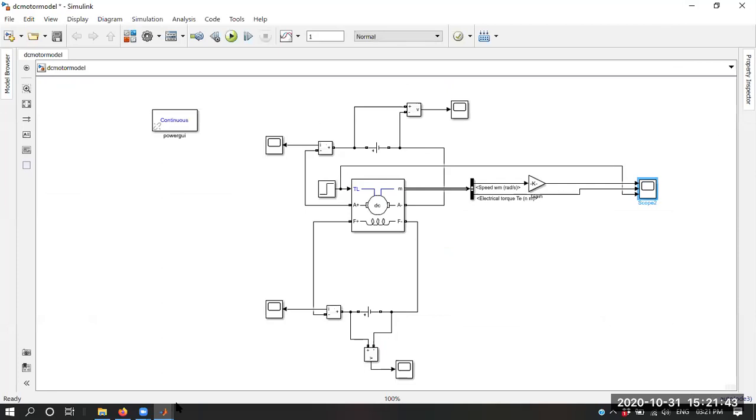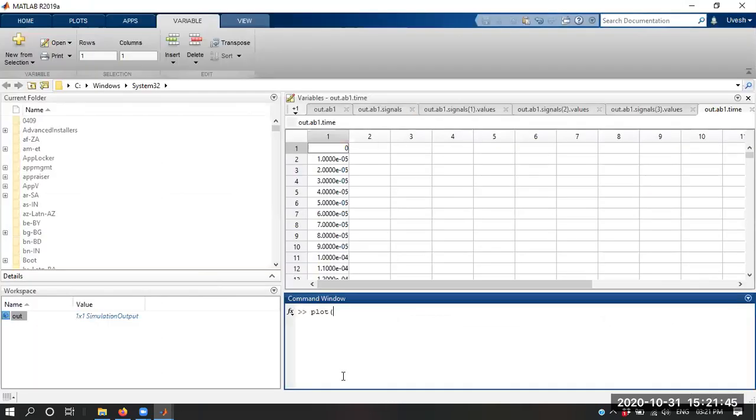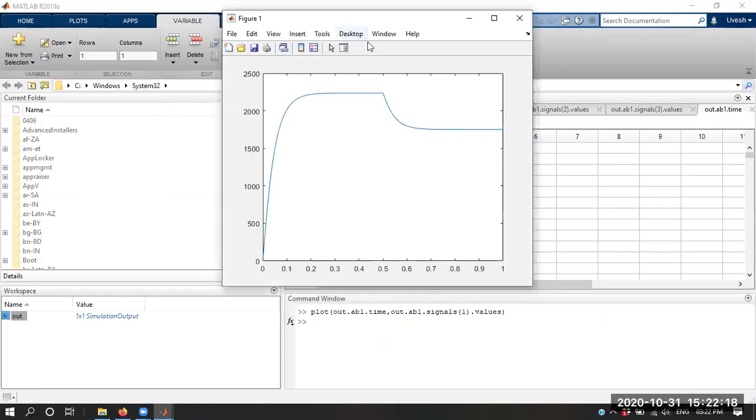First of all, you have to store that data into the workspace. So now the data is available in the workspace. Now we can use the plot function. Over here: plot(out.ab1.time, out.ab1.signals(1).values), because we want to plot the speed signal. Okay, and if you press enter, you can see this graph is plotted.